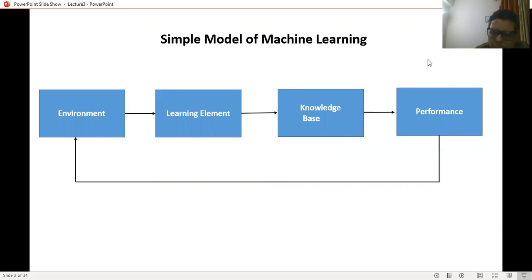As per our previous discussions also, a simple model of machine learning consists of four elements: environment, learning element, knowledge base, and performance.